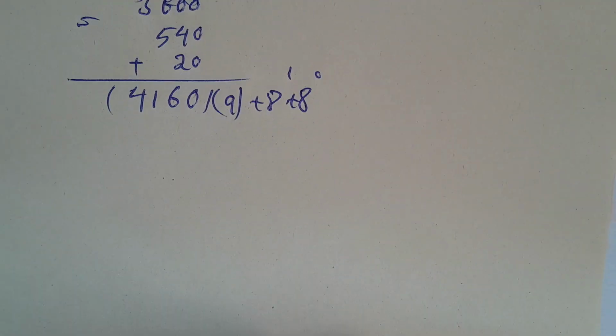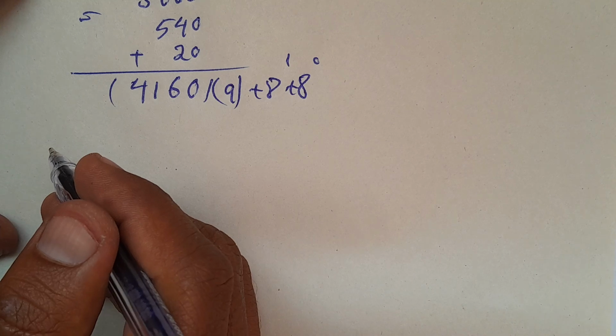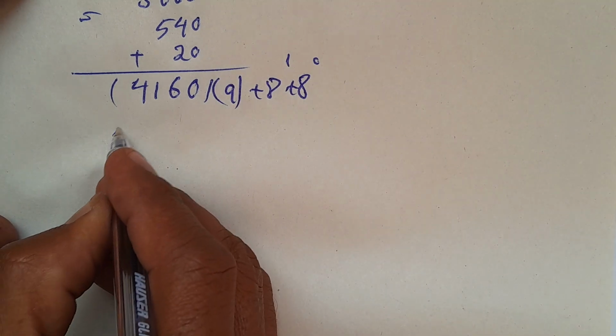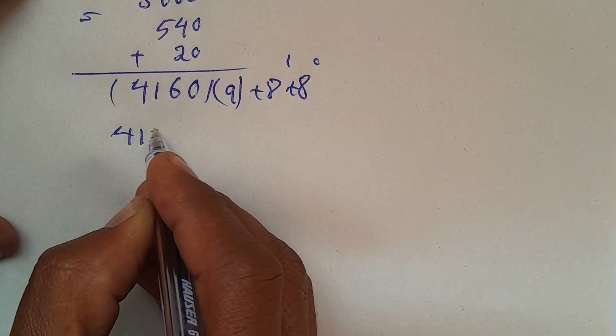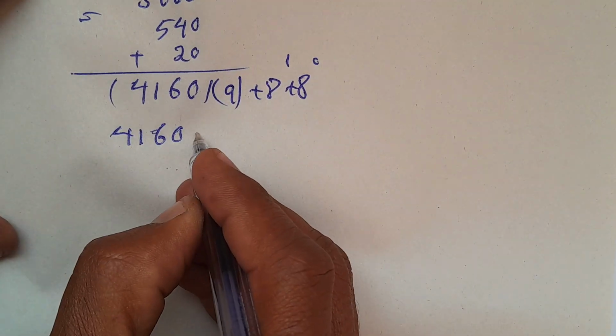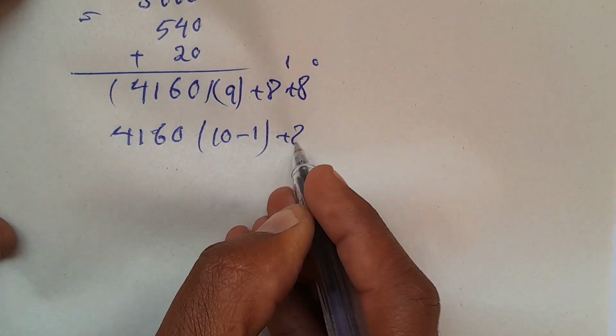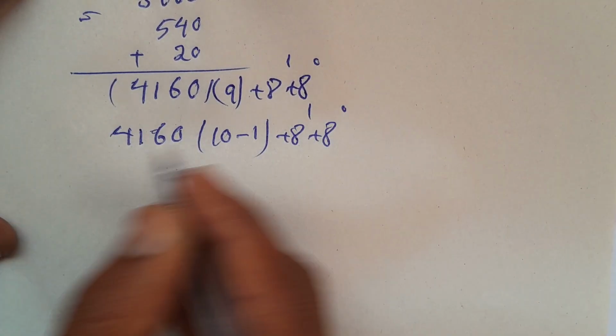And here again, this becomes 4,160, and instead of 9, 10 minus 1, plus a to the power of 1 plus a to the power of 0.